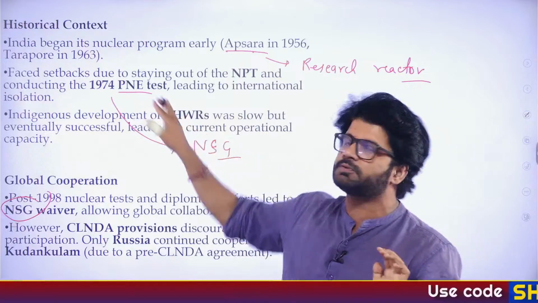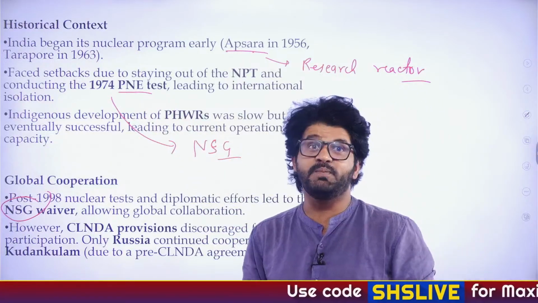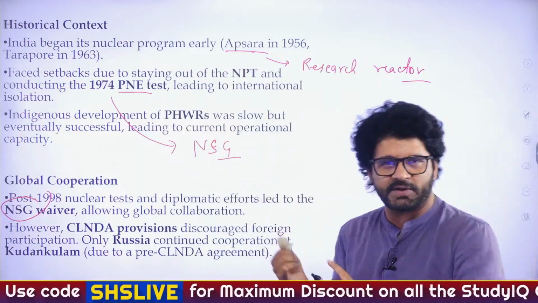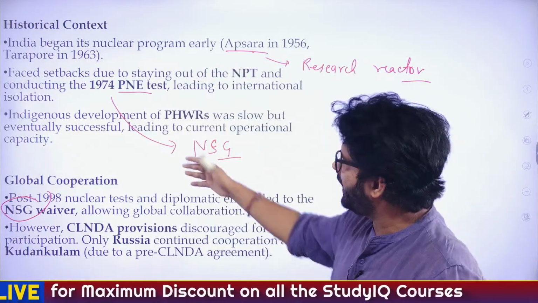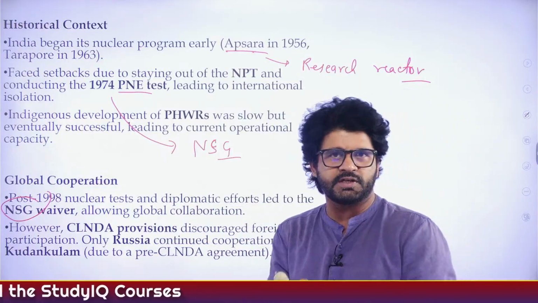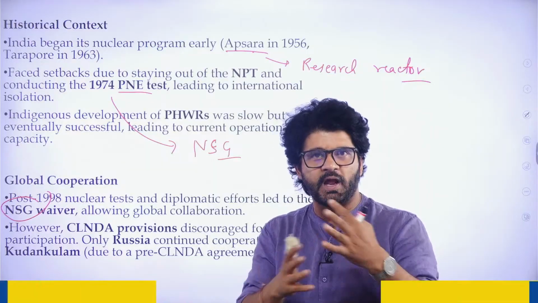We said it was a peaceful test, but it was not peaceful. But we had to say that, right? Indigenous development of PHWR, pressurized heavy water reactor, we have just discussed what they are. Cool. Post 1998 and the waiver, we are doing good now. The US has helped us. In the early 2000s, we had a deal with the US.